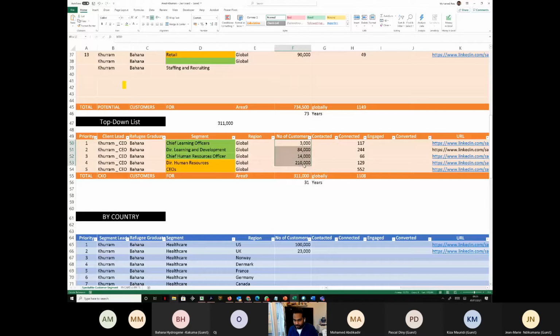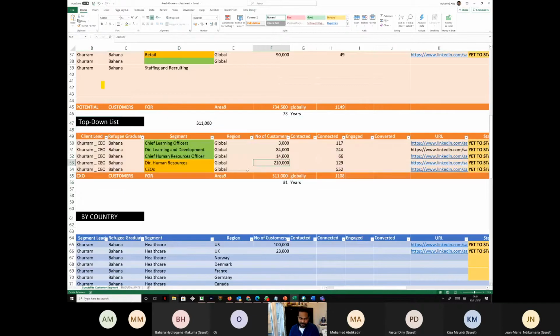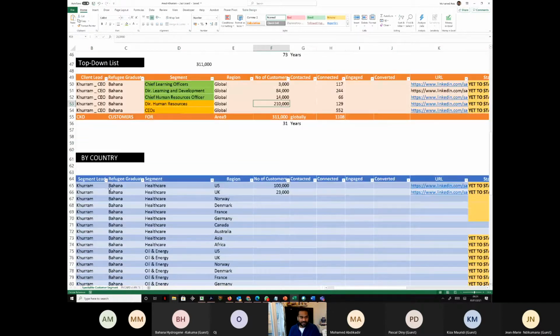streamlined. This is way too many top people. For example, this Director of Human Resources is something that we need to tune up. It's a big number. It cannot be 210,000 people. I feel like Khurram doesn't need to connect with so many of them. It needs to come down, Vahana, to maybe 20,000 people, something like that, right? So we have to look at the query here and make it better. It's way too many people. When you're looking at the top down list, we should not go more than let's say 20,000, 10,000. That's the right number for any top down list, right?